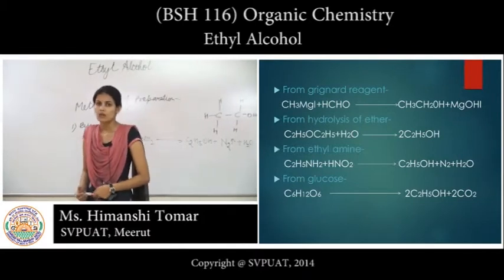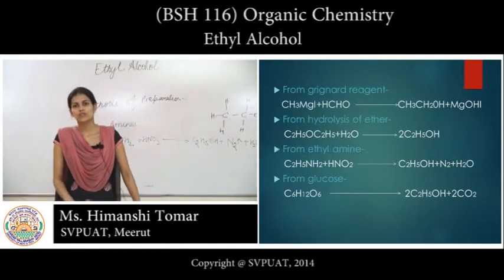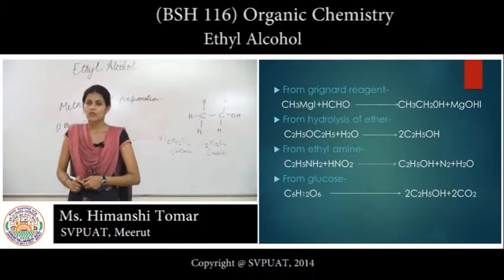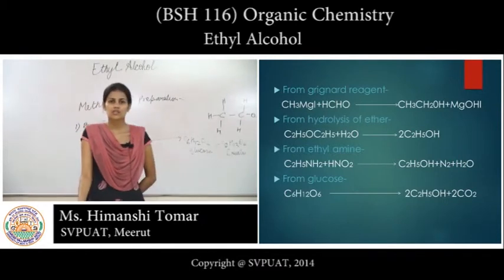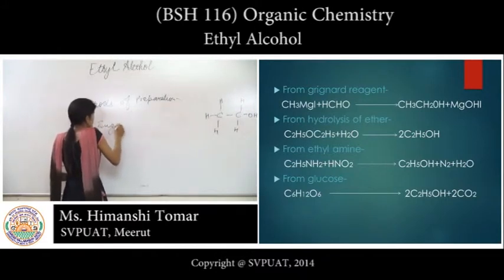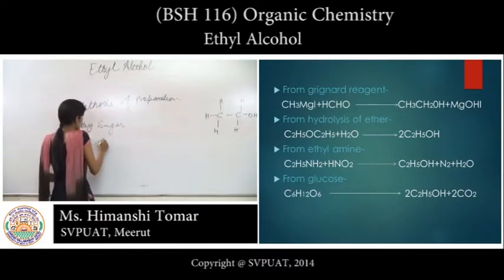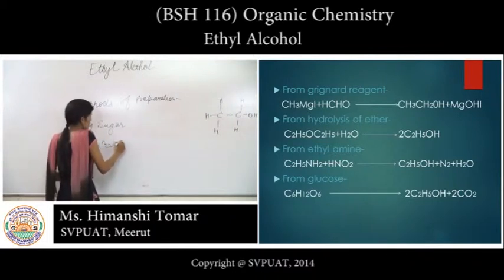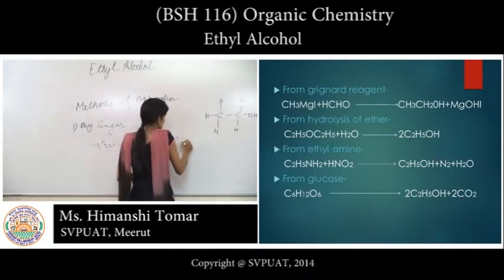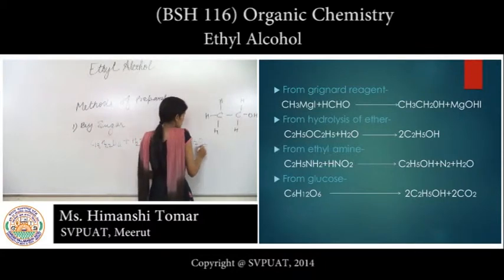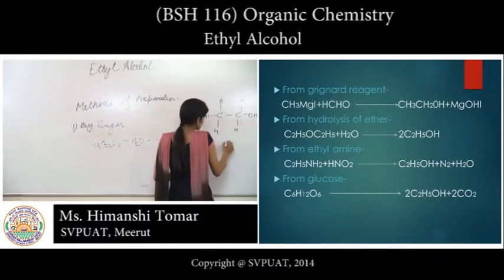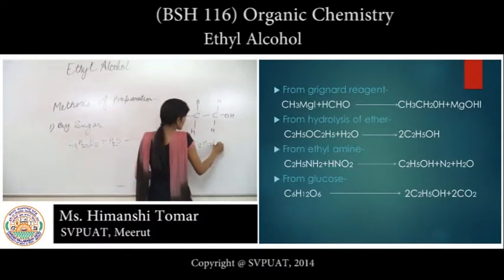Now, ethyl alcohol is also manufactured by fermentation methods and other laboratory methods. The reaction of the fermentation method is from sugar. Sugar has the chemical formula C12H22O11. When it reacts with water, it gives C6H12O6 glucose and another C6H12O6 fructose.